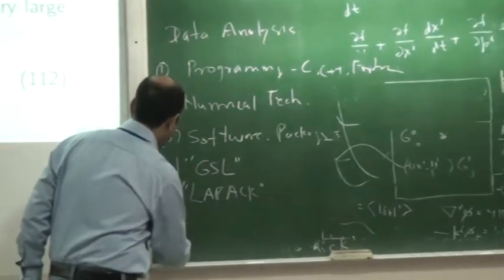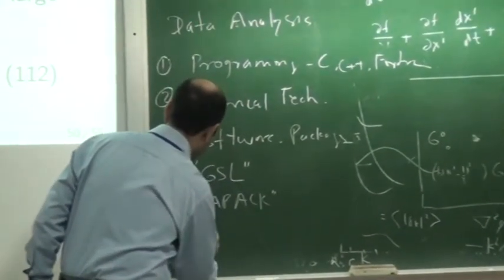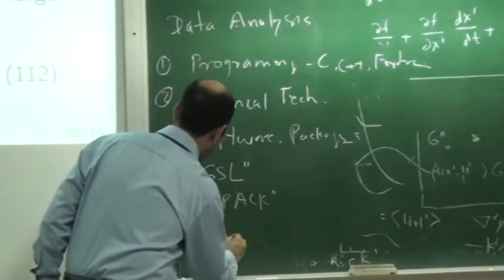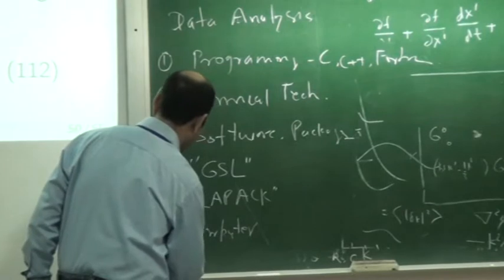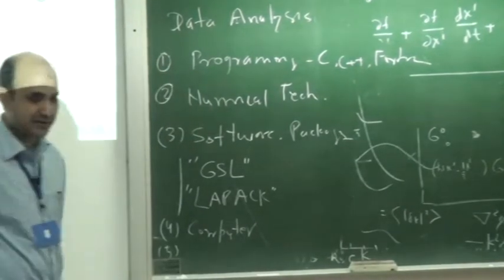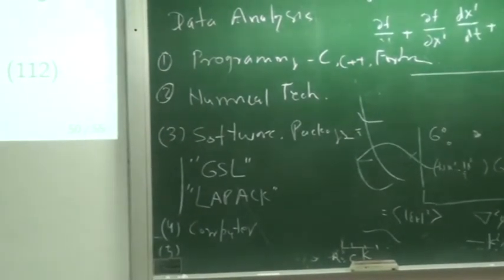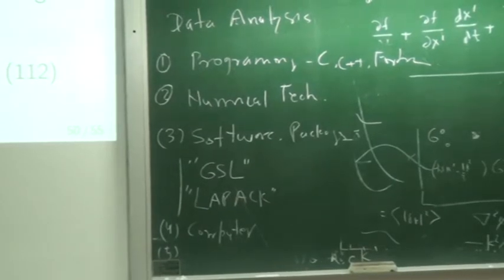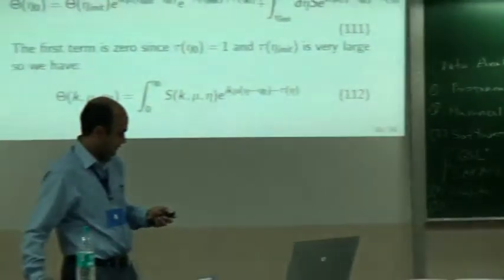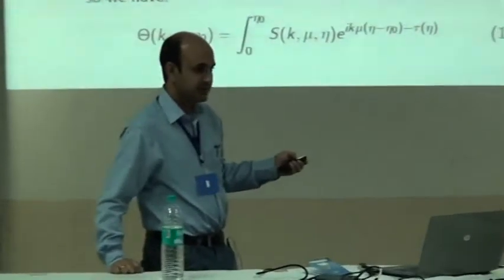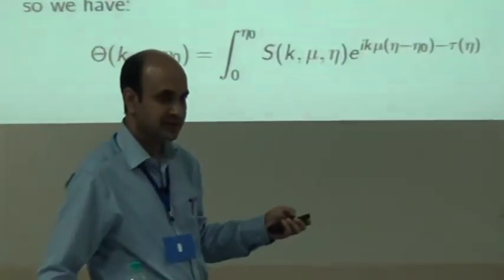And the last but not the least important thing for data analysis is the computer, the fifth thing. Even nowadays if you have a laptop with 2 cores, 4 cores or maybe more, you can run many of these things like Boltzmann codes or CMBFAST.